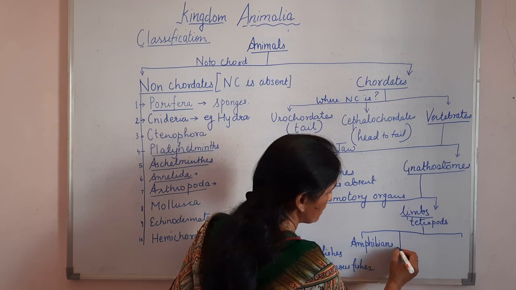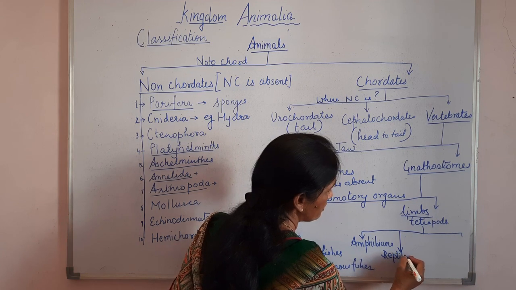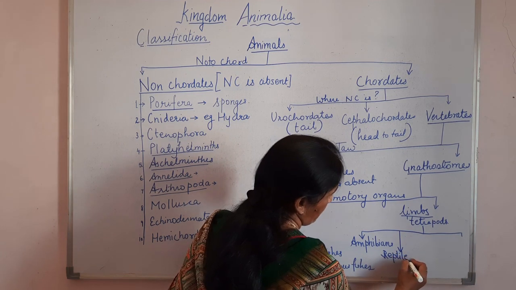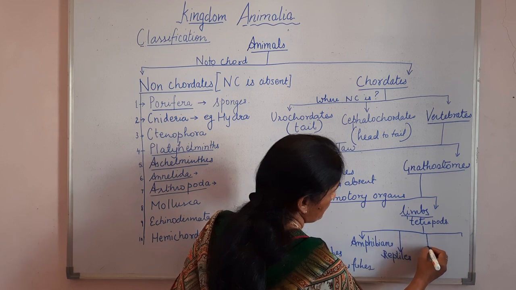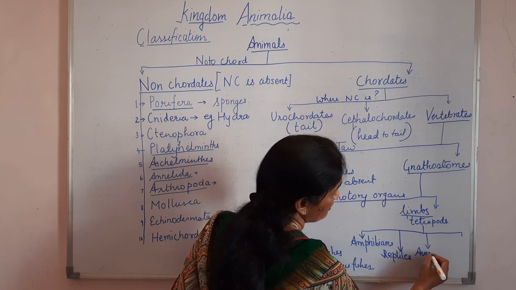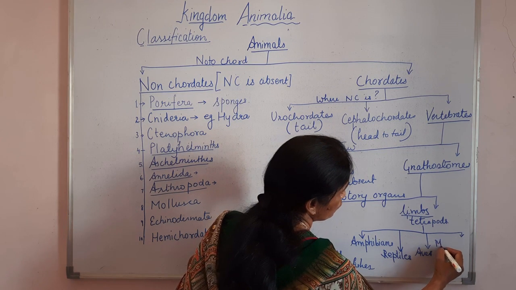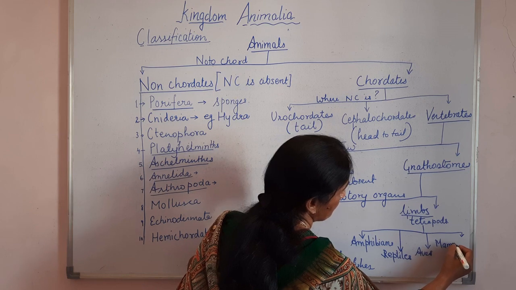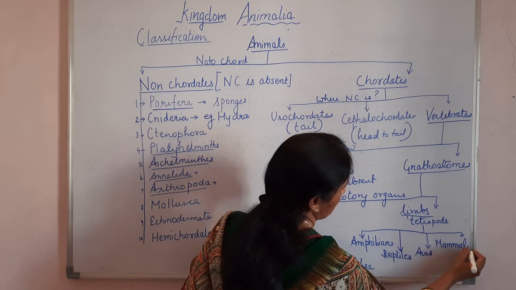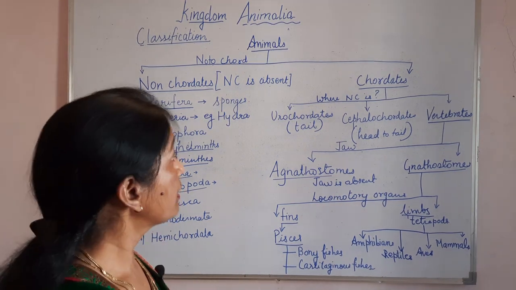Then the next one is reptiles, the creeping animals. And then the next one is Aves, having flight adaptation. All birds come there. And then the last one is mammals. So in this way we have classified the whole animal kingdom.